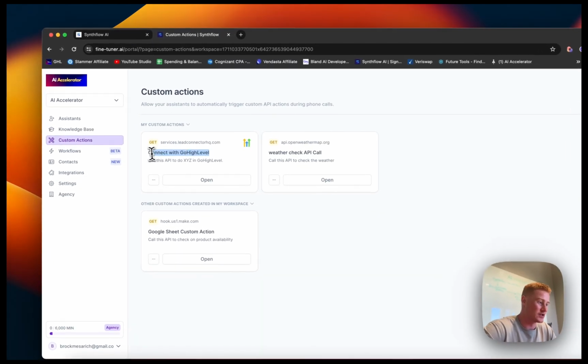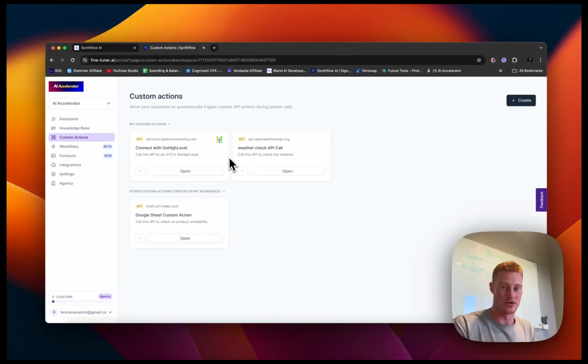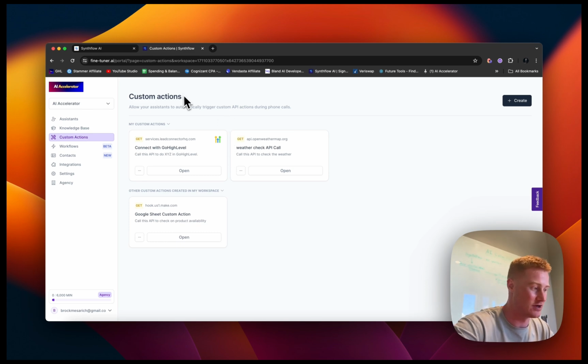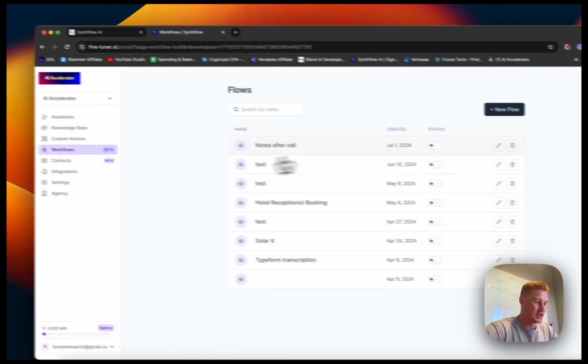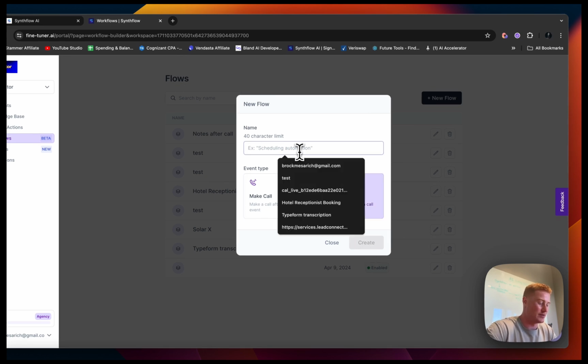Again, like you can see here, there's a Go High Level one. So we could actually pull information from different users' Go High Level accounts. So if you have a lead in there, you could basically get all the information from this client or this lead inside of Go High Level based on that API function call that we're able to do inside of this software. Workflows, this is basically like a native Zapier application.